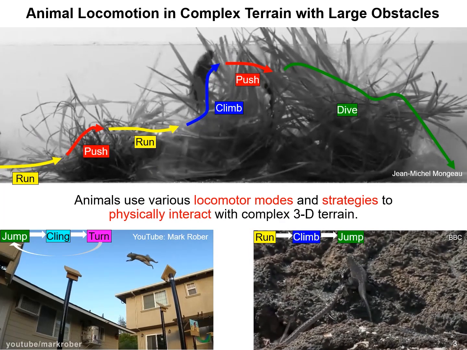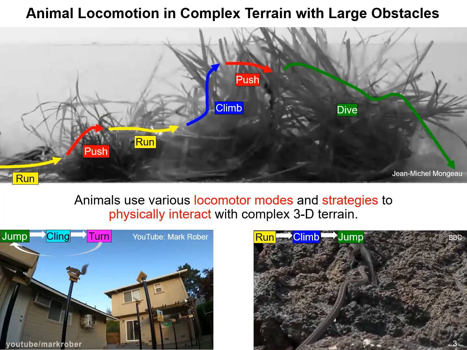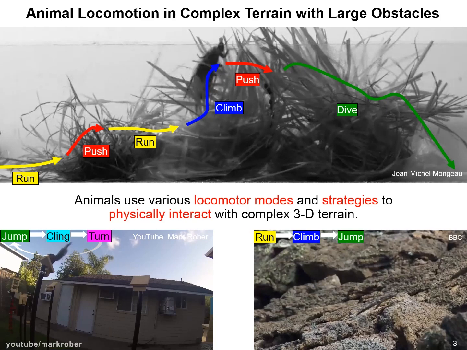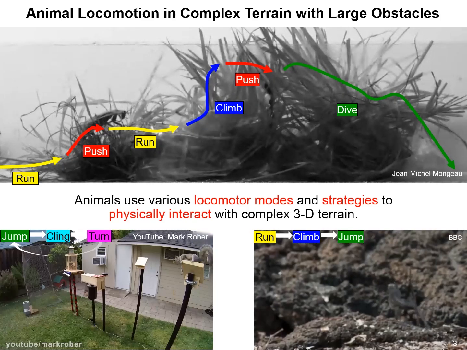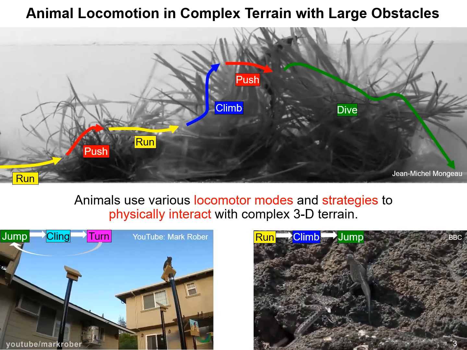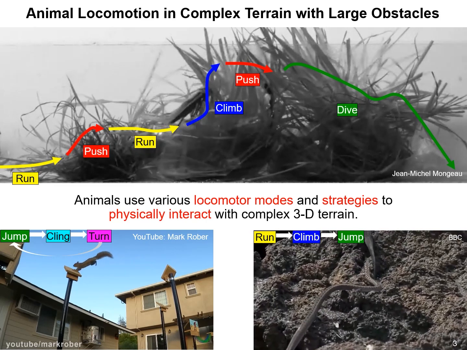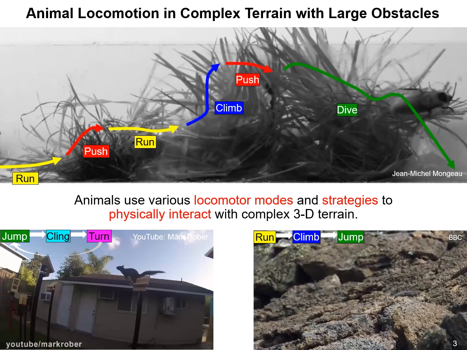On the other hand, animals are good at traversing complex environments. They employ a variety of locomotor modes and strategies to interact with three-dimensional terrain, smoothly transitioning between these modes for movement.